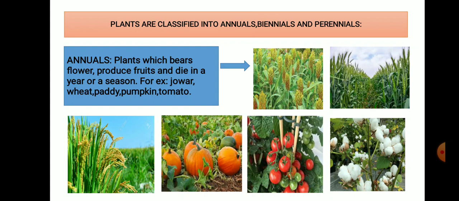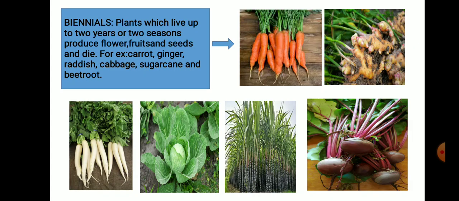For example, jowar, wheat, paddy, pumpkin, tomato and cotton. All these are examples of annuals. Next is biennials. Plants which live up to two years or two seasons, and they produce flowers, fruits and seeds and then die.